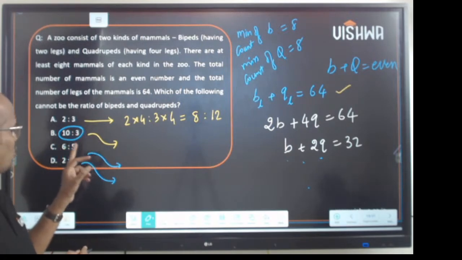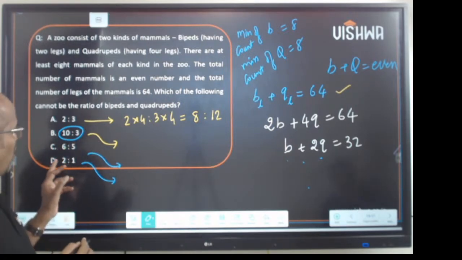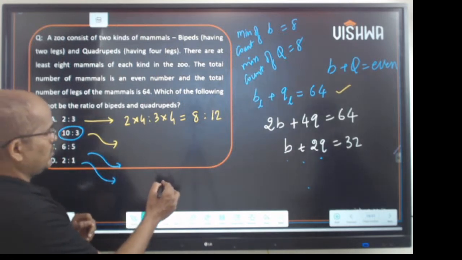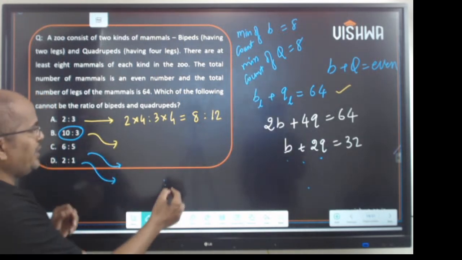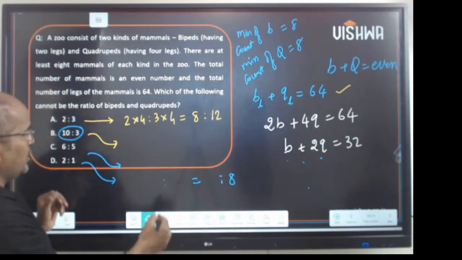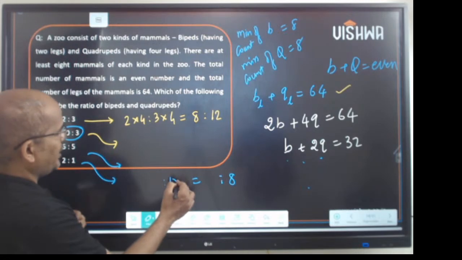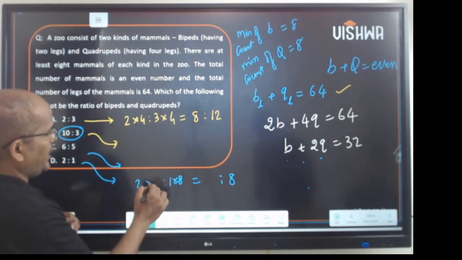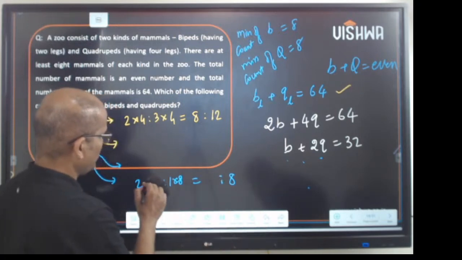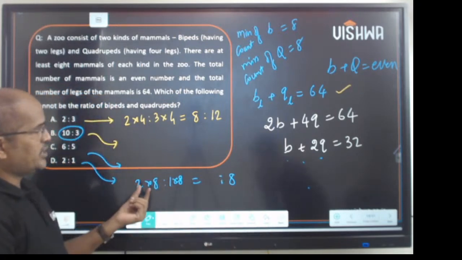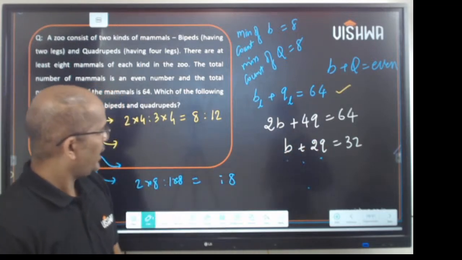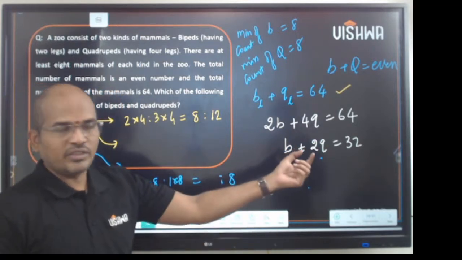10 is to 3, 6 is to 5, 2 is to 1 is given to us. Now if you multiply by 4, to get it as 8 here, it should be 1 into 8, that is 2 into 8. So 16 and 8 again. So 16 plus 8 will get the answer there. That's how you work with this.